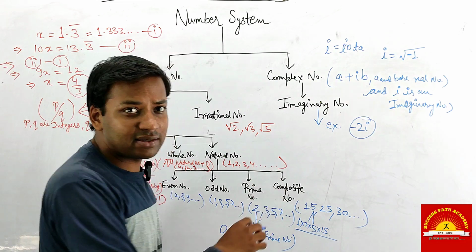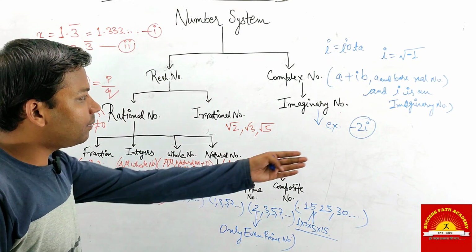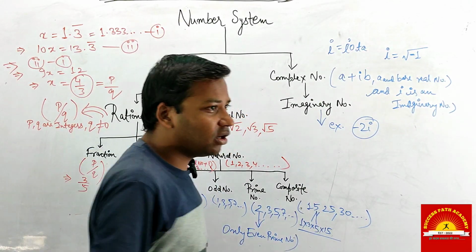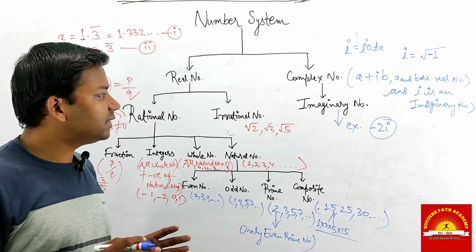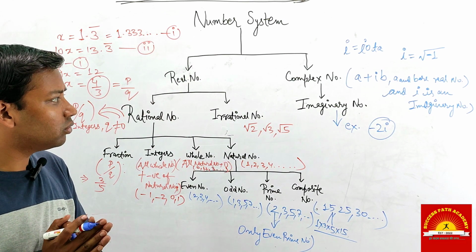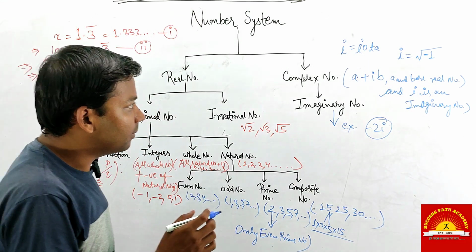It is also a complex number because it is under complex numbers, but it is a pure imaginary number. The definition of imaginary number is that the square of i is equal to minus 1.